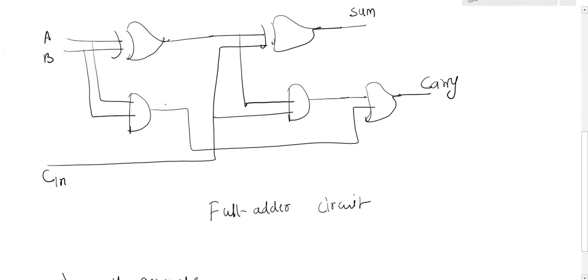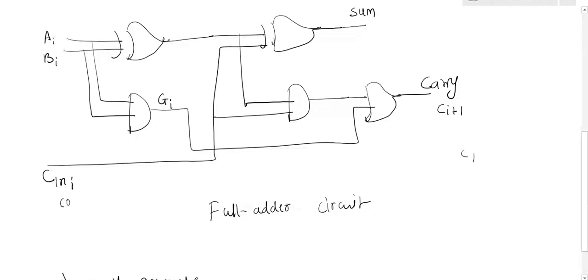This AND gate is generating a carry. So I am giving a name here. Let's say Gi. The inputs I am representing as Ai, Bi. The carry input I am representing as Ci, and the final carry generated is Ci+1. If it is C0, the final output generated is C1.